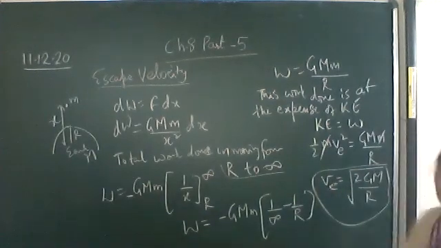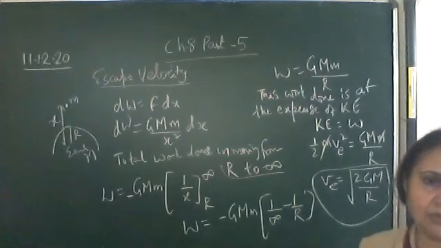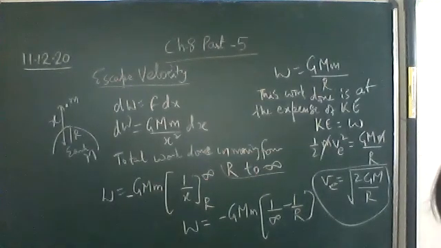Under root 2GM upon R is the expression for the escape velocity, which we can also find out in terms of small g.